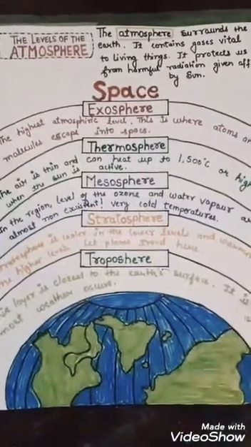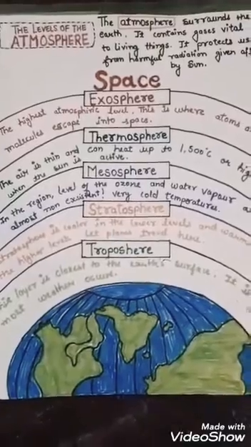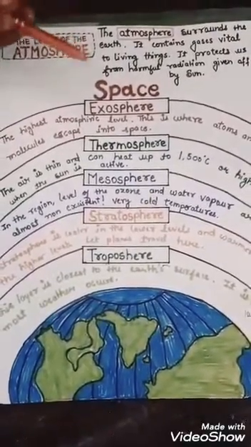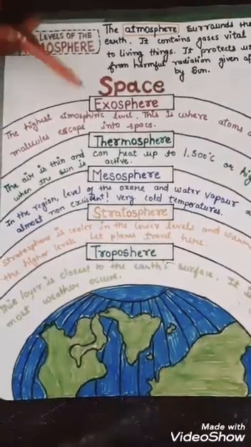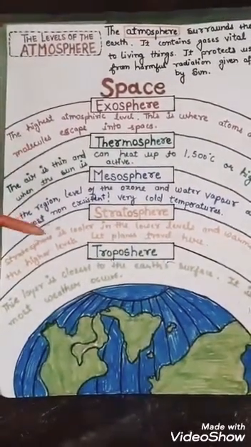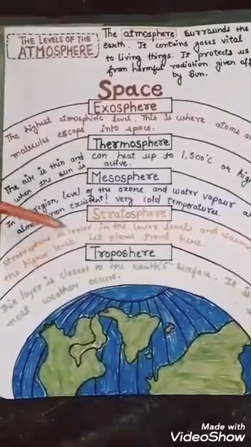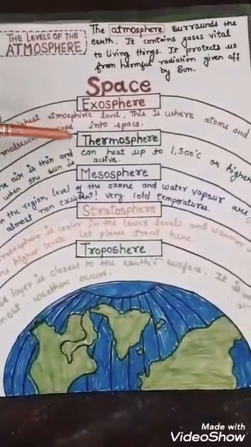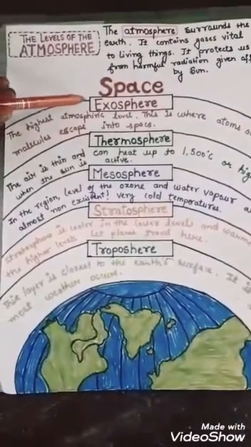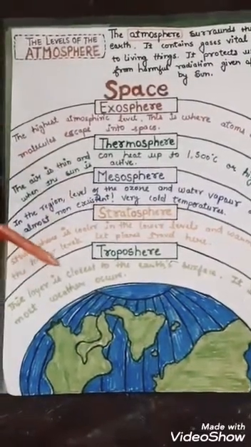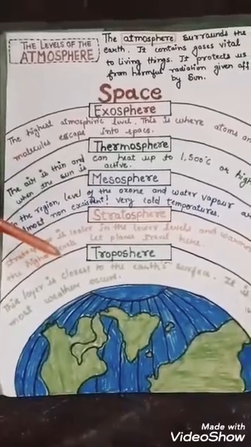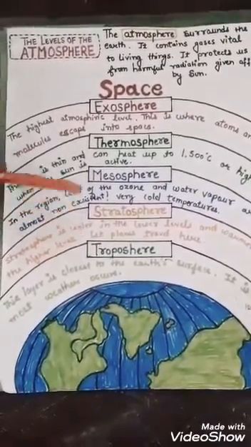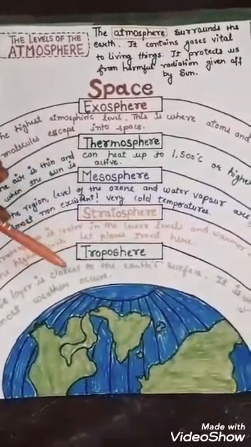There are 5 different layers of atmosphere, starting on the ground and stretching all the way up in the space. Okay? And the first layer of air is troposphere, stratosphere, mesosphere, thermosphere and exosphere. The troposphere. What is troposphere? This is the first layer of atmosphere, the one we all live in, जिसमें हम सभी रहते हैं.